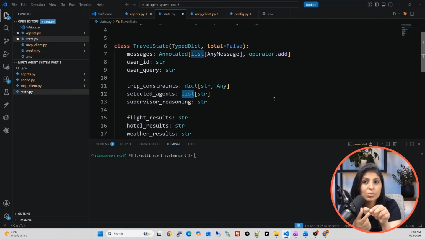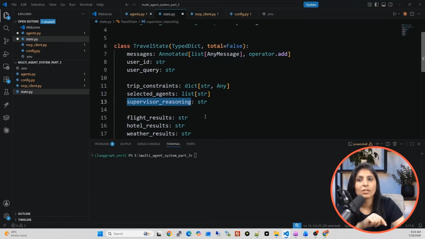As per the query, the supervisor agent will select the relevant agents, which can be a flight agent, hotel agent, itinerary agent, and budget agent. Those selected agents will be stored in this selected agents key.